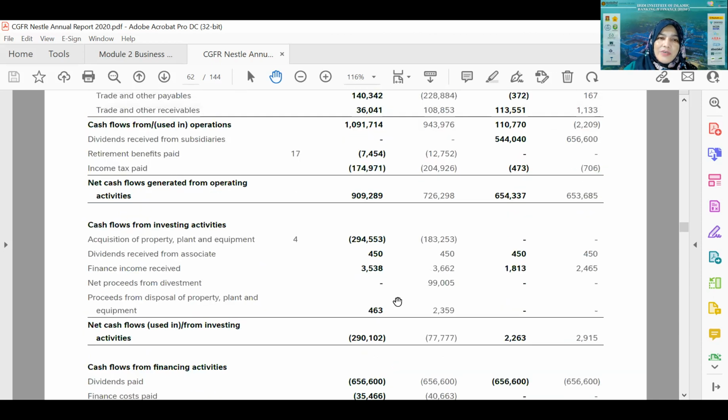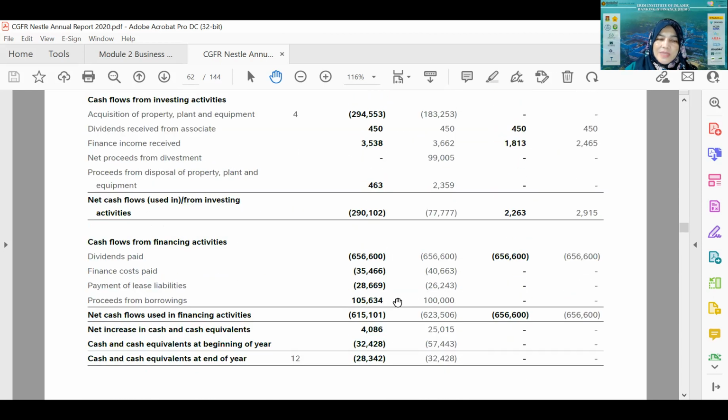Okay, any question on the cash flow statement? It is a bit difficult to understand because it involves items reported in the previous statements.